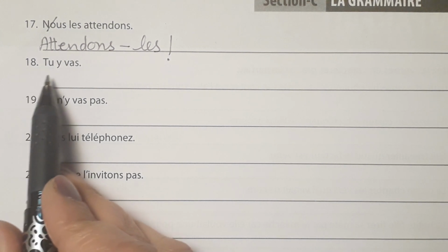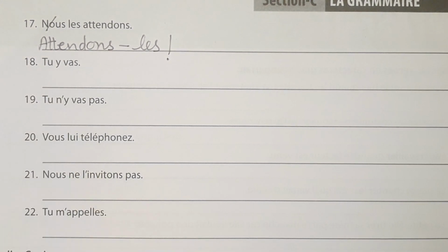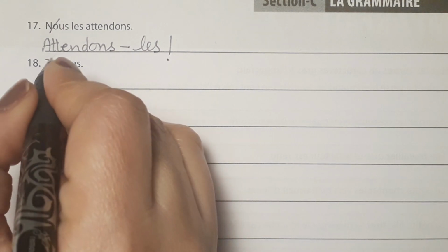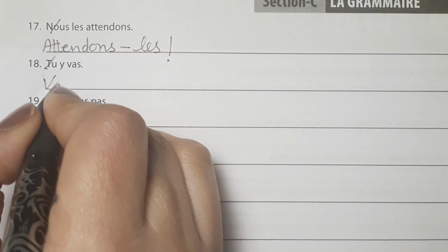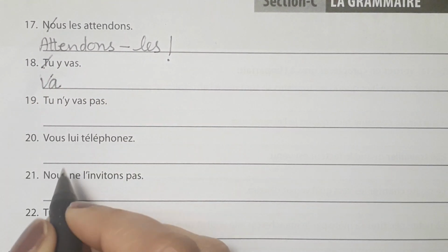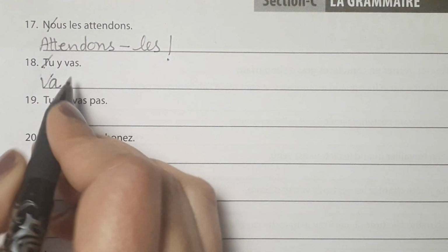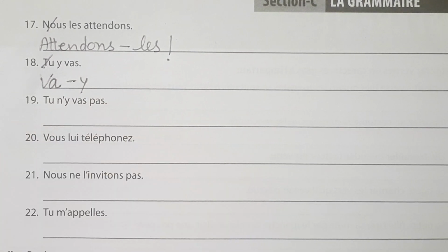Now the next one is tu y vas. That means you are going there. So let's drop tu and bring the verb in the beginning. Aller is an er ending verb, so we are dropping this s and we will write this pronoun here and put this sign. Vas-y, that means go there.